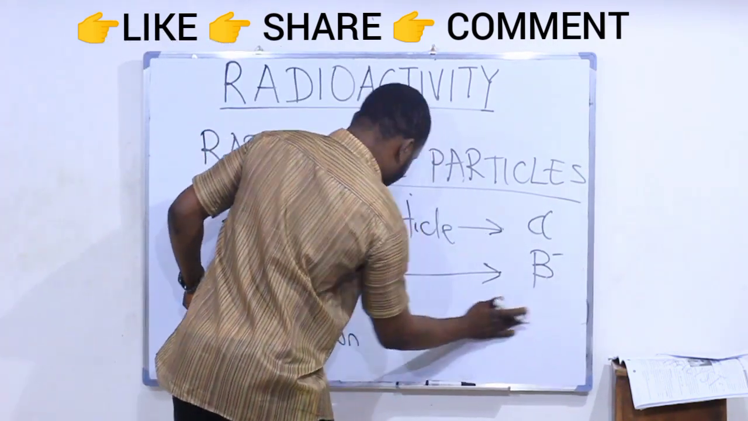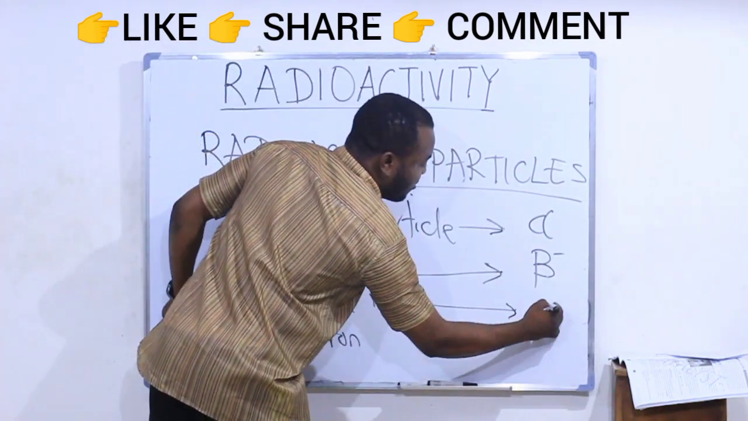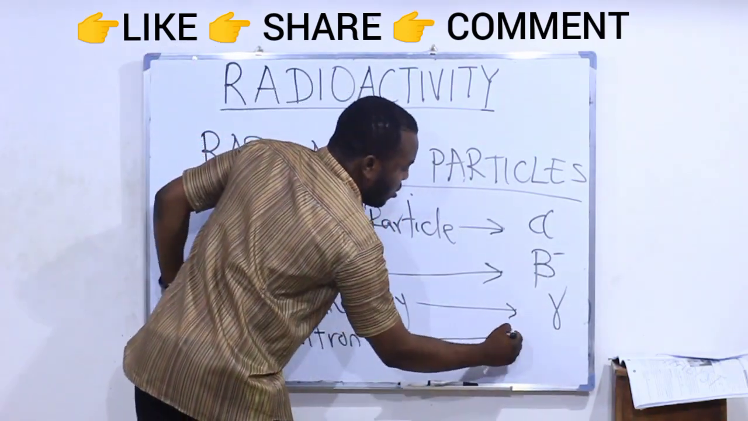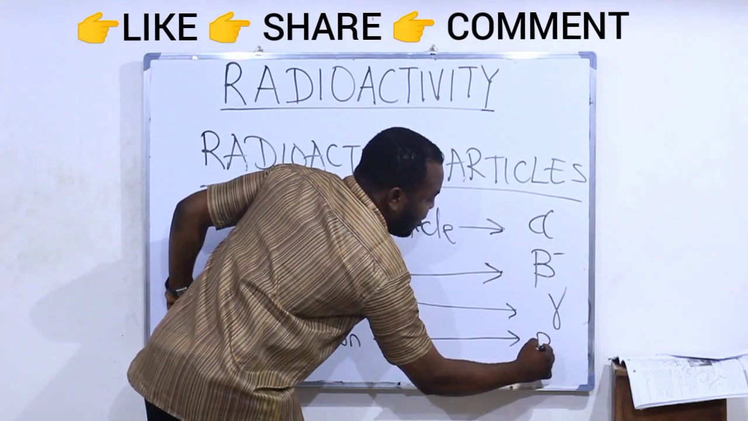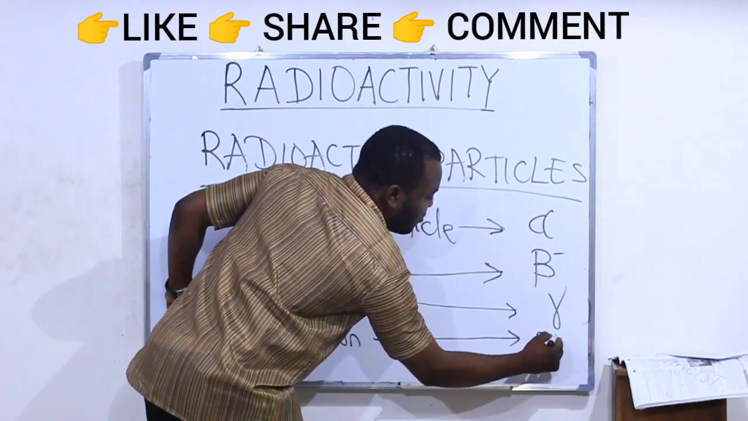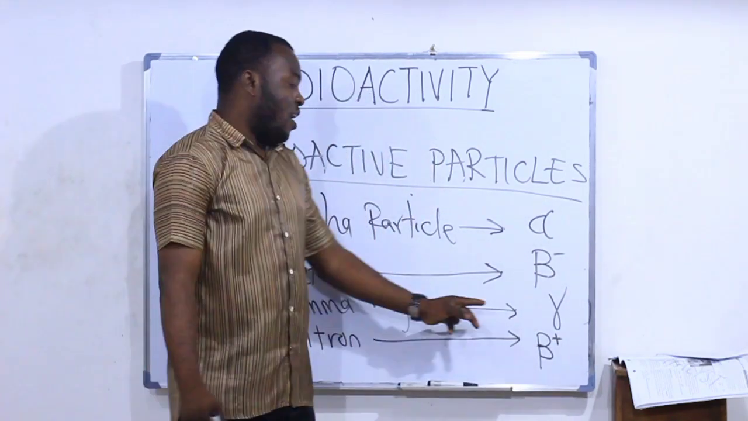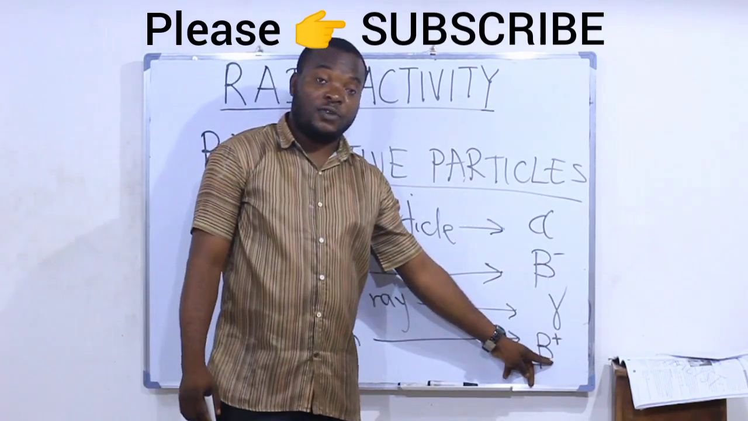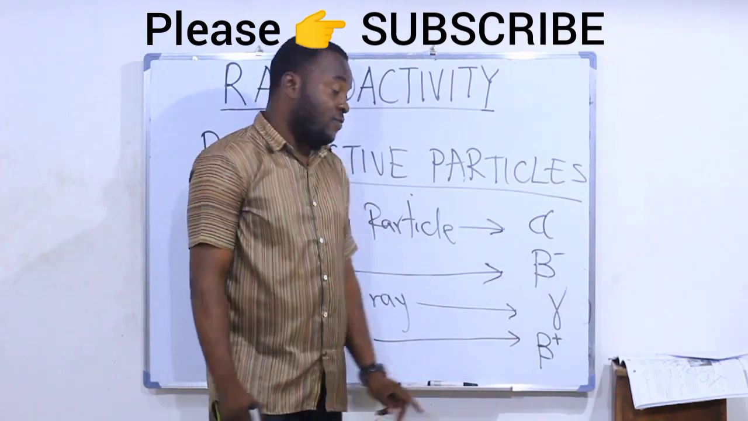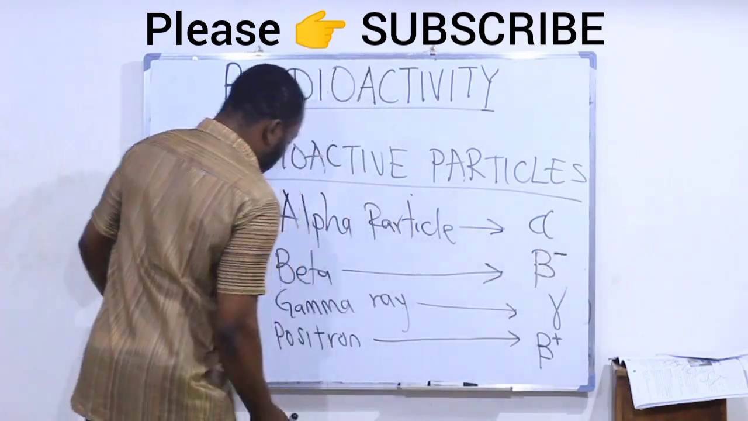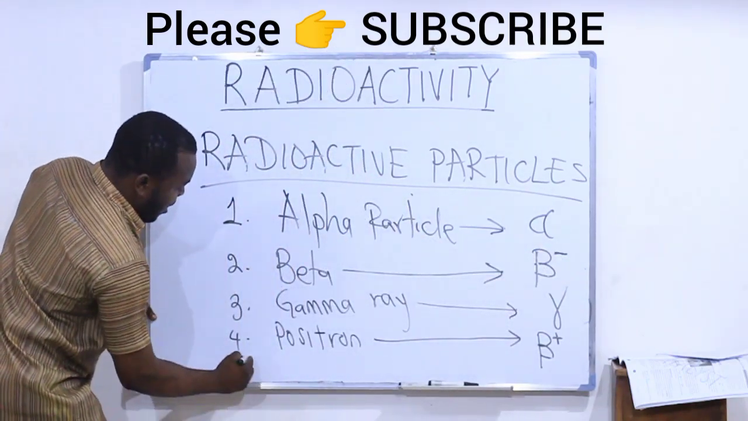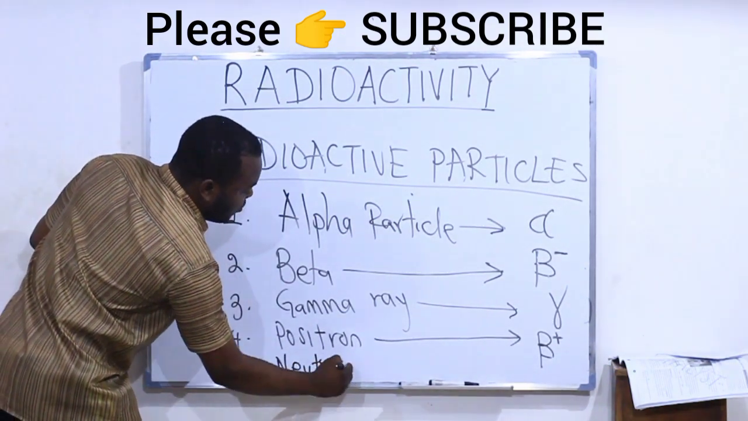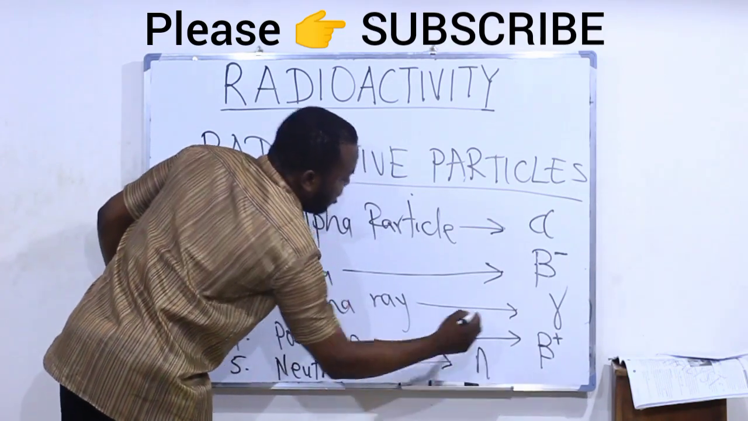The symbol for gamma ray is the gamma sign. And the symbol for positron is still the beta sign, but with the opposite charge. Sorry, the positron is positive, while beta is negative. The neutron has a symbol which is n. The symbol of the neutron is n.